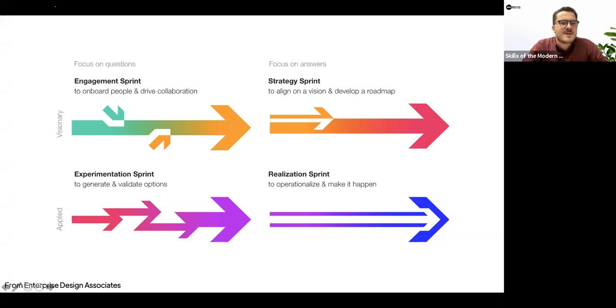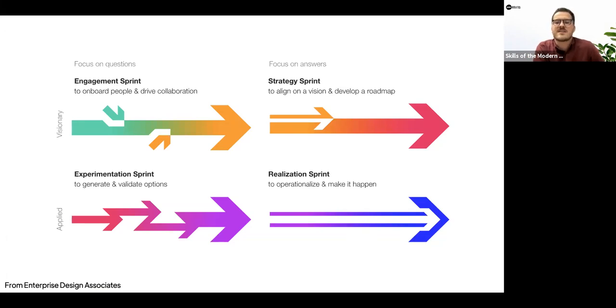We wanted to share this one as well, which we think is really interesting. Enterprise Design Associates have got this great typology, if you like, of the different kinds of purposes that you might have for a design sprint. They've broken it up based on whether your focus is on questions or on answers, and whether it's a visionary or an applied approach.